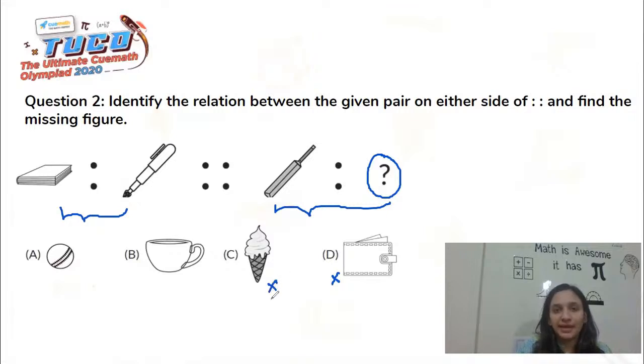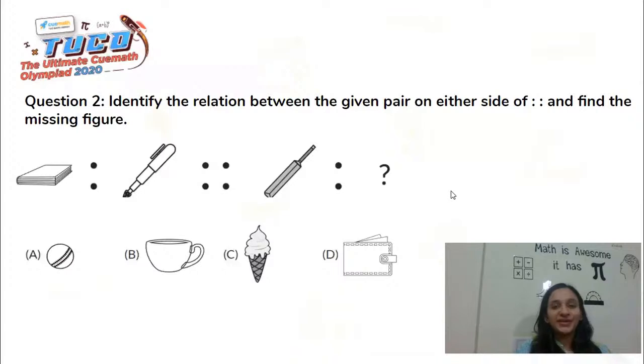We cannot play with a bat and an ice cream. We cannot play with a bat and a cup, but we can definitely play with the help of a ball with a bat. So the answer that comes in this missing figure is basically a ball, because with the help of a ball we can play cricket along with a bat. So this is how we solve this problem. Moving on to our next question.